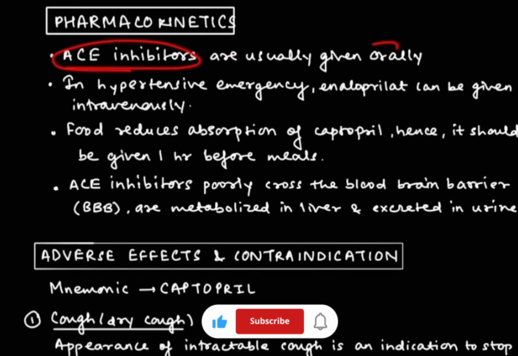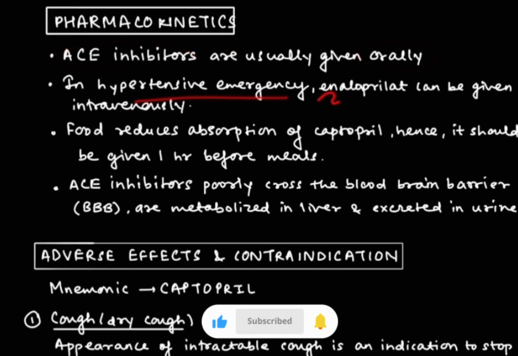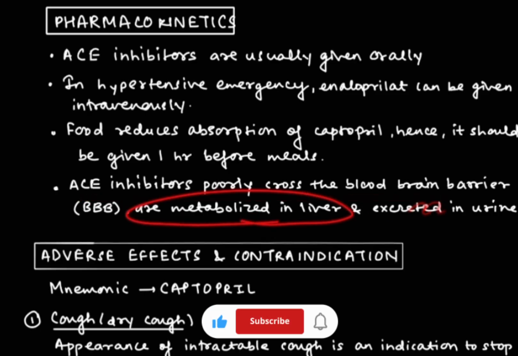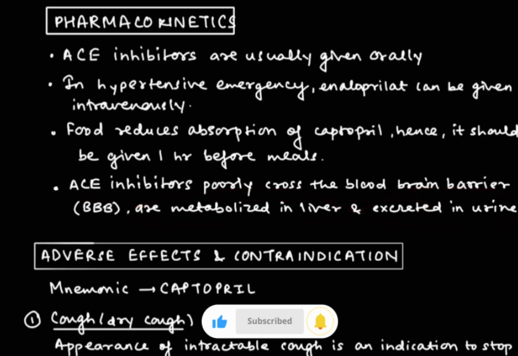Now we are going to see about pharmacokinetics. ACE inhibitors are given orally, but in a hypertensive emergency, enalapril can be given intravenously. Food reduces the absorption of captopril, so it should be given 1 hour before meals. ACE inhibitors poorly cross the blood-brain barrier and they are metabolized in the liver and excreted in urine. So this was all about pharmacokinetics.